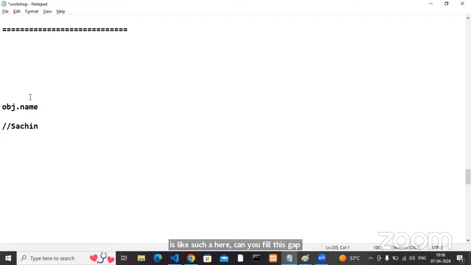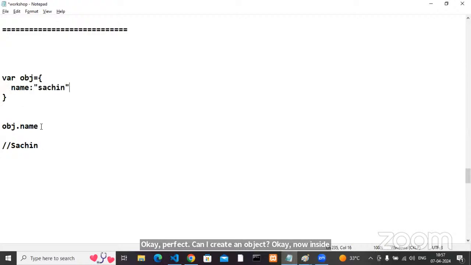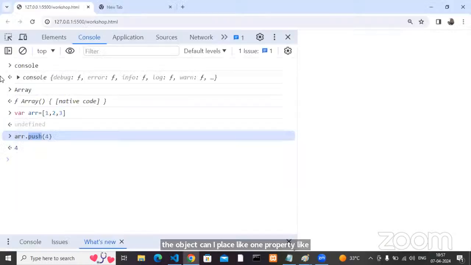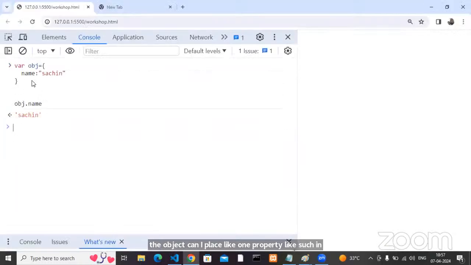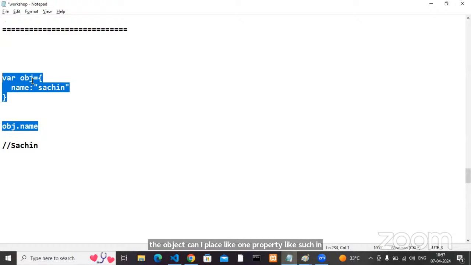Did you understand my question? If I execute obj.name, it gives me the output Sachin. Can you fill this gap to get the output Sachin? Perfect. Can I create an object, and inside the object place one property like name: Sachin? Yes or no? Now it gives me the value Sachin or not? Yes, you are right.